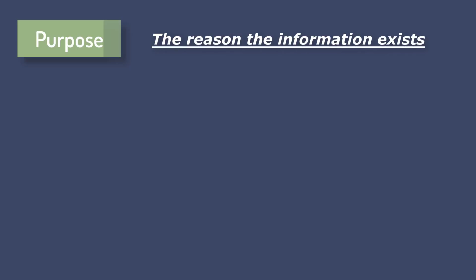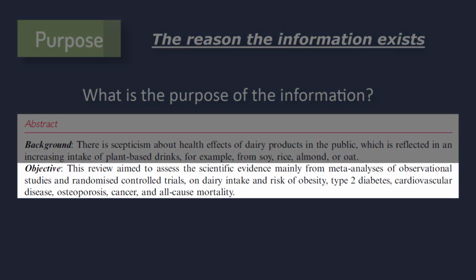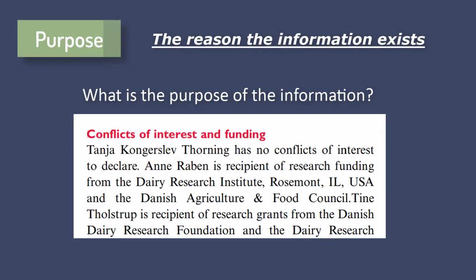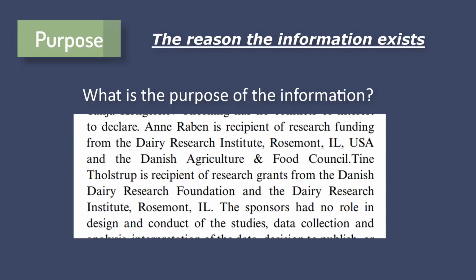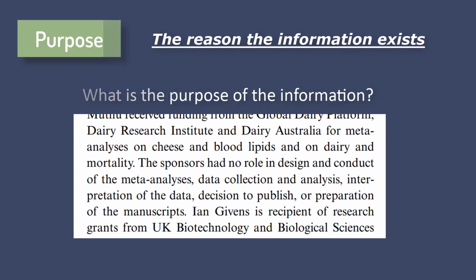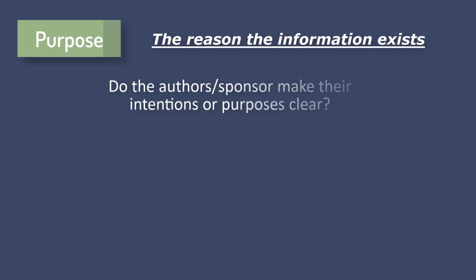Now that you've taken the quiz, let's examine the document to see what the answers are. What is the purpose of the information? The author's stated goal is to assess the scientific evidence from meta-analyses, so the purpose would be to inform. However, given the conflict of interest, it is possible that the literature they assessed was selectively chosen in order to persuade, even if unintentional. Do the authors or sponsors make their intentions or purposes clear?